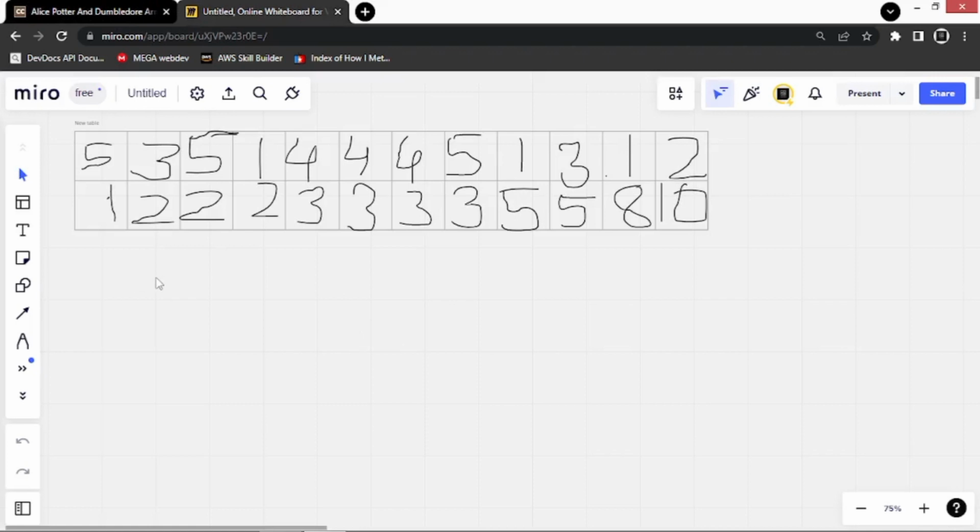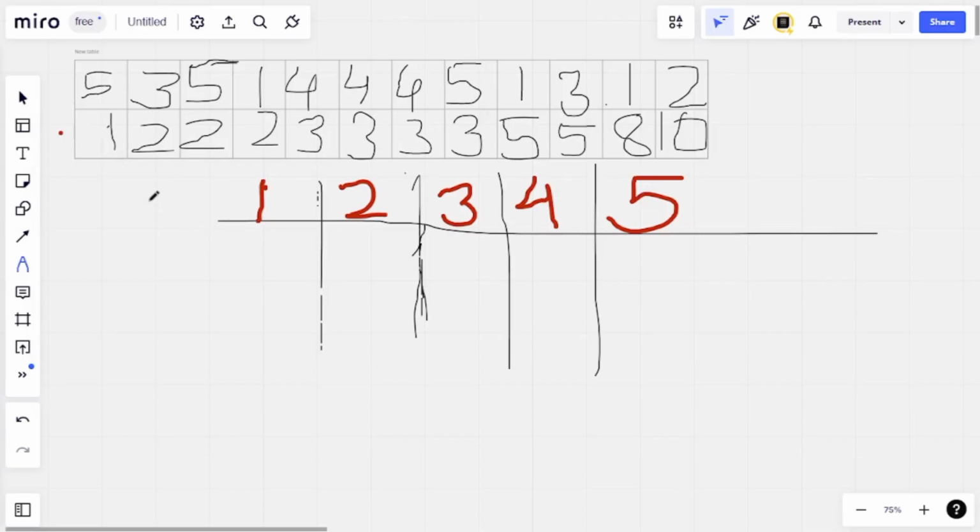So as you can see in the input test case, we were given this huge input where this line gives the participants, and this denotes the time taken by them to complete the task. So in the first session our participant number 5 would be given a task which he has to complete in 1 unit of time.